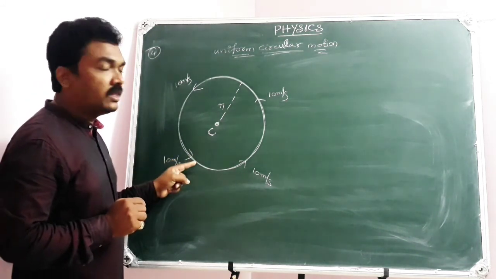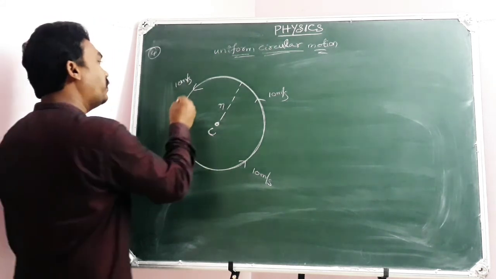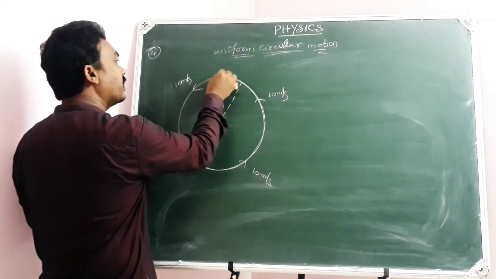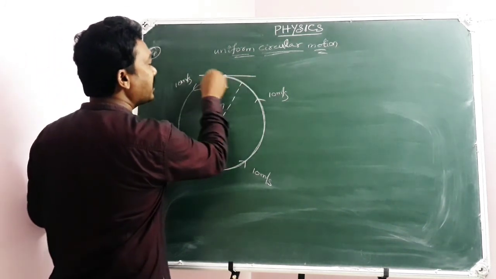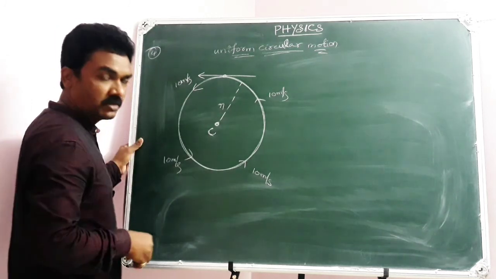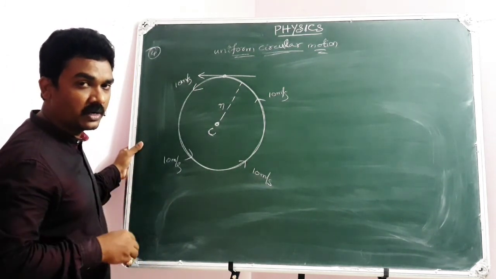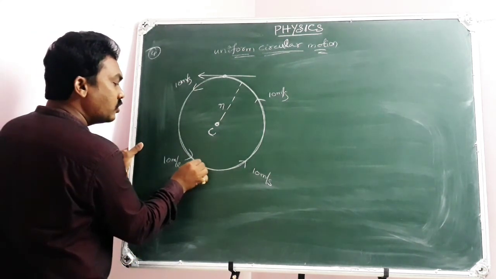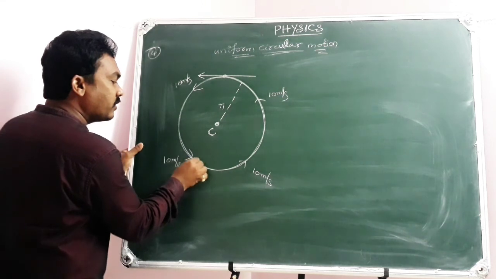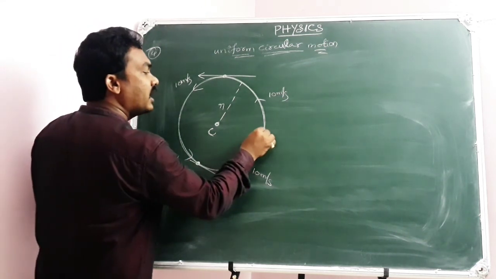Because when the particle is moving along a circular track, at any point, the velocity of the particle has a tangential direction. Tangential means, the line that touches the circle at one point is called a tangent. At any point, if you wish to know the direction of motion of the particle, you have to draw a tangential line at that point.